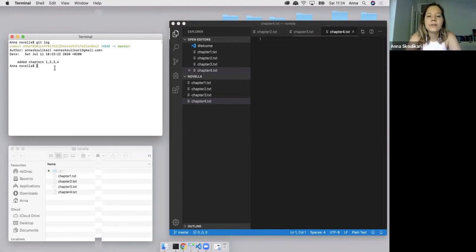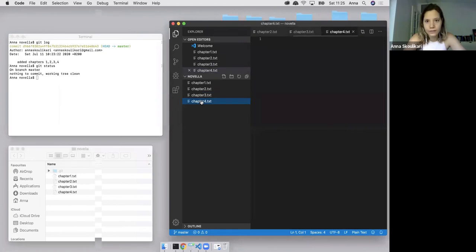Before I get started though, I'm just going to use the git status command. And basically what Git is telling me right now is that we're on branch master. Once again, we'll go over branches later. There's nothing to commit, the working tree is clean. Basically what Git is telling me is that the files in my working directory and the files in my staging area are exactly the same. So there's nothing to add to my staging area, and there's nothing in my staging area that's ready to be committed.